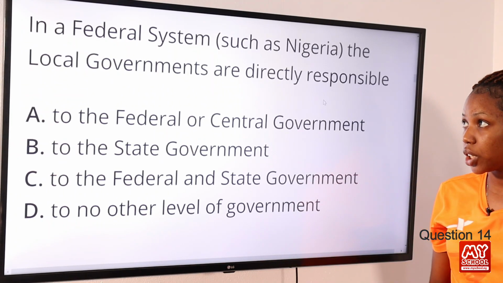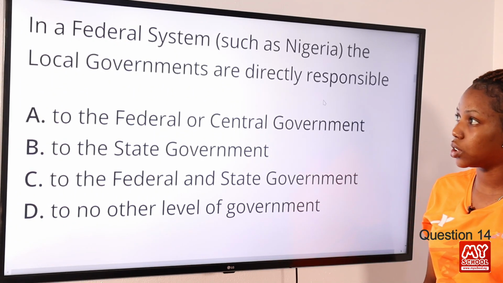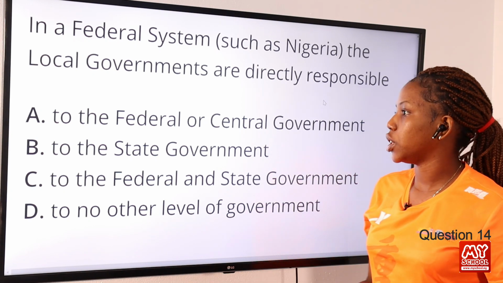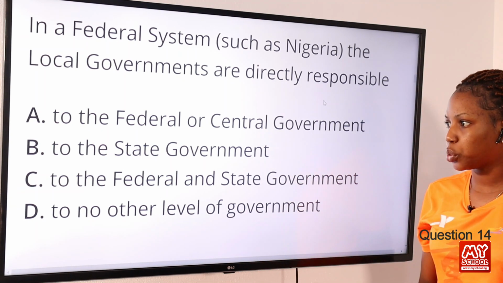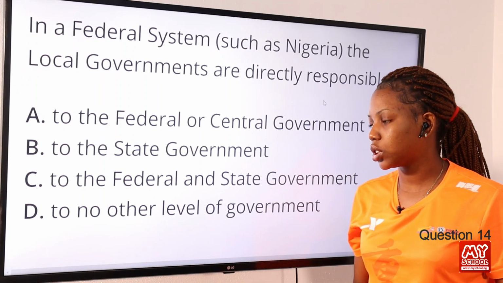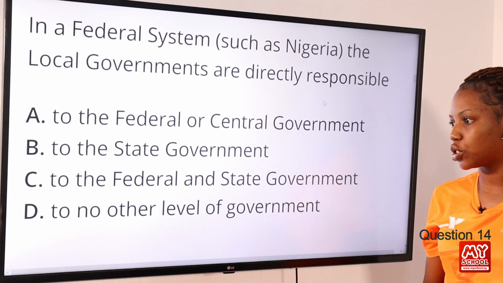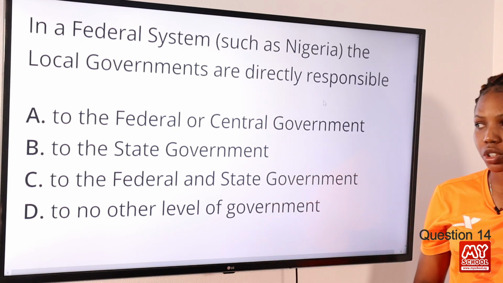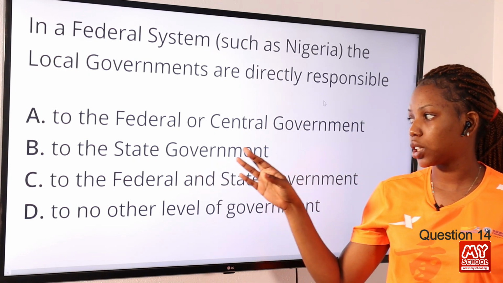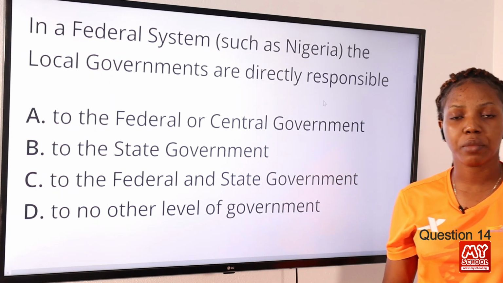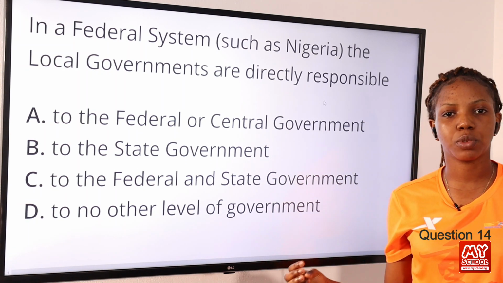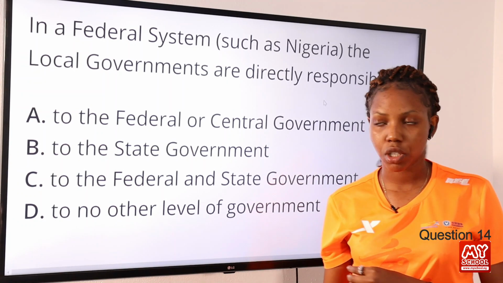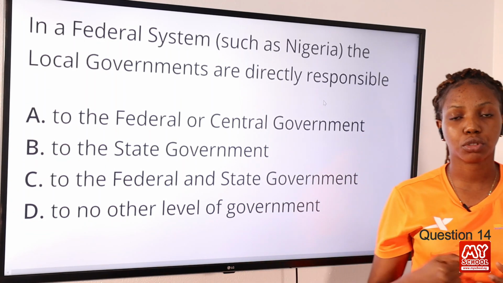Question 14. In a federal system such as Nigeria, the local governments are directly responsible, option A, to the federal or central government, option B, to the state government, option C, to the federal and state government, option D, to no other level of government. The answer to this question is option B, to the state government. The local government is directly responsible, that is, it is directly obligated to the state government. So option B is the correct answer to this question.